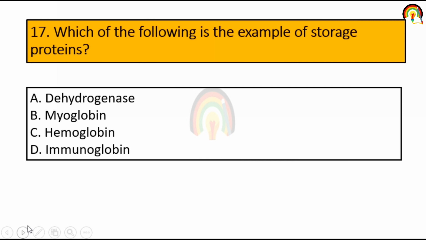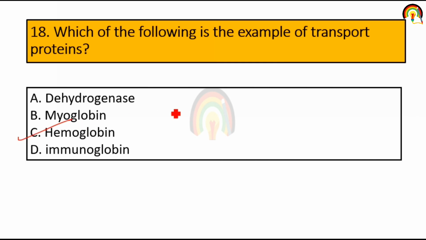Next one. Which of the following is the example of storage protein? Dehydrogenase, myoglobin, hemoglobin or immunoglobulin. So it's myoglobin. So myoglobin is the example of storage protein because it stores a molecule of oxygen. Next one. Which of the following is the example of transport protein?